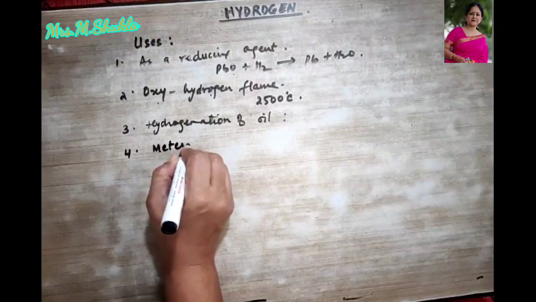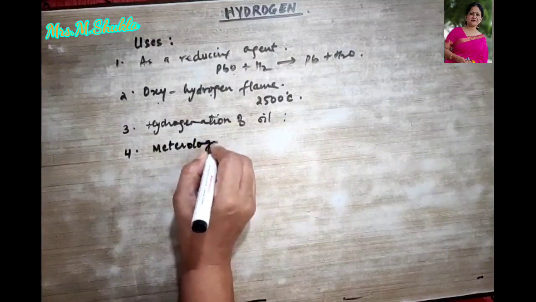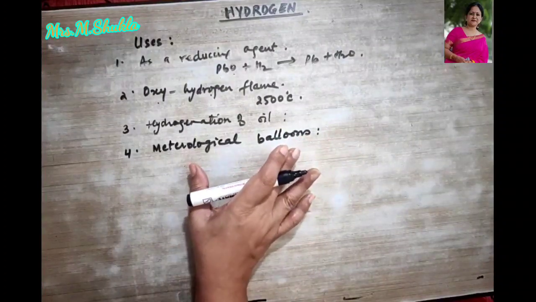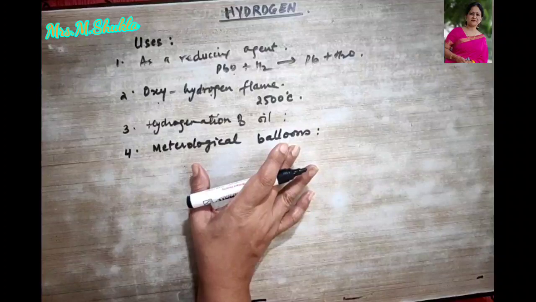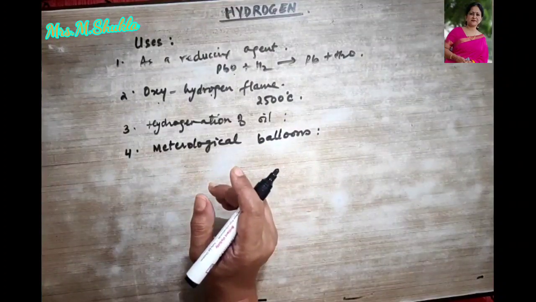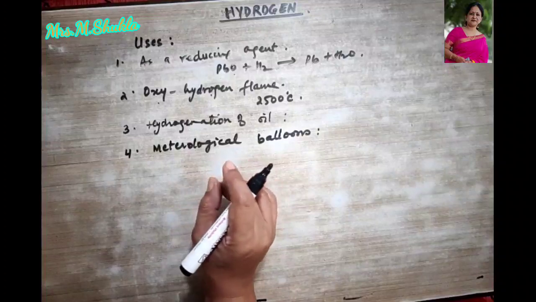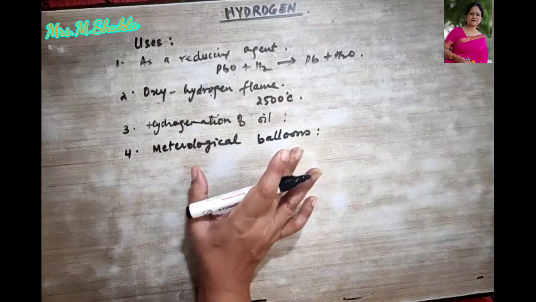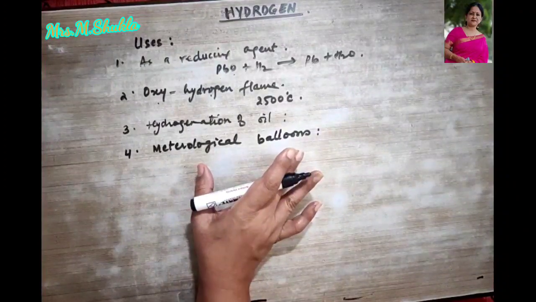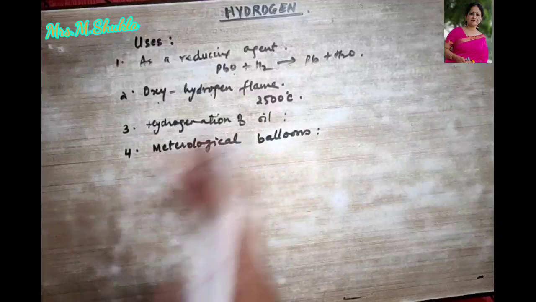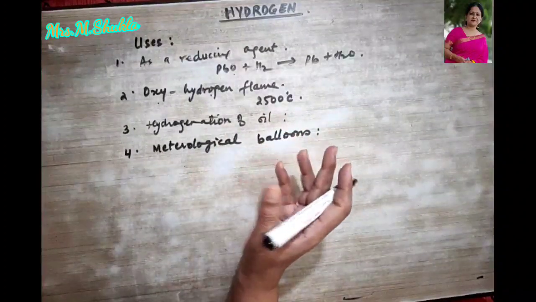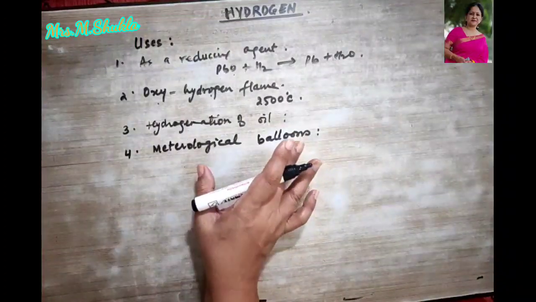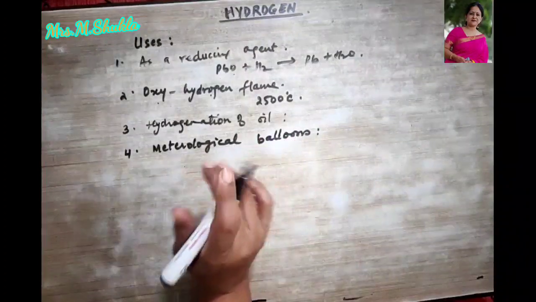It is also used in meteorological balloons, but nowadays it is not used, because when this hydrogen goes into the air and the pressure becomes low, it bursts into an explosive substance. Therefore this has been replaced by the next important gas, that is helium, right?